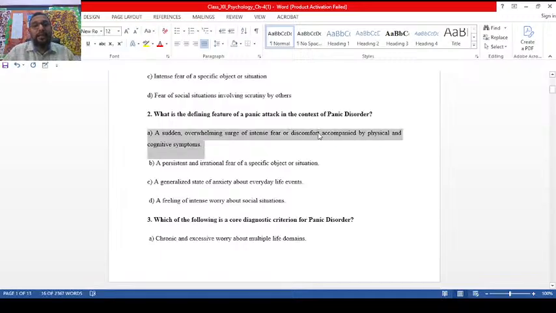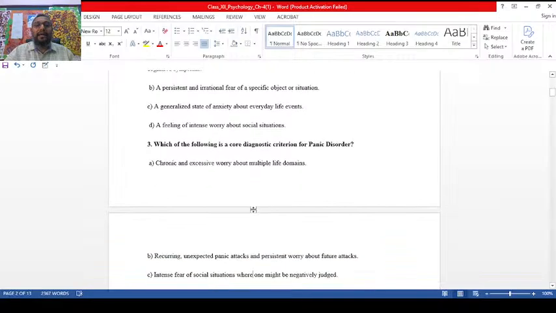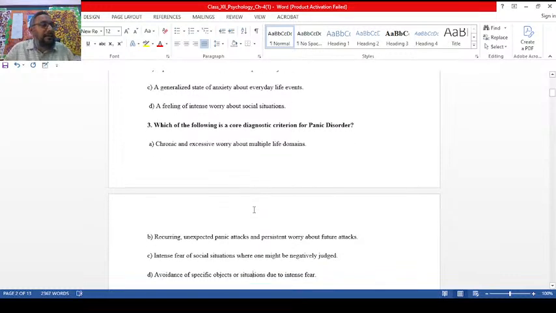A persistent and irrational fear is basically specific phobia. A generalized state is GAD. Feeling of intense worry about social situations, that is basically agoraphobia. Now, the third one: which of the following is a core diagnostic criteria for panic disorder? The panic disorder refers to recurrent anxiety attacks or frequent episodes of out of control anxiety.